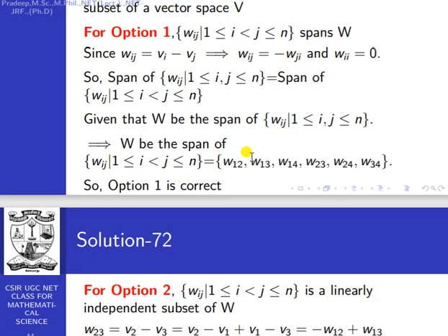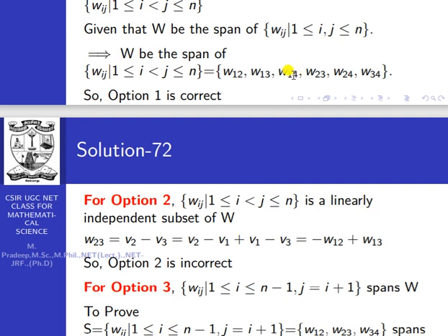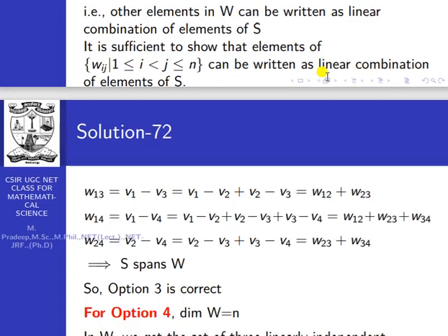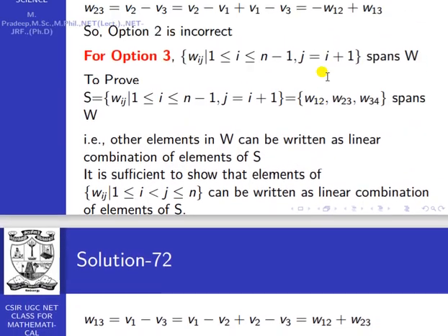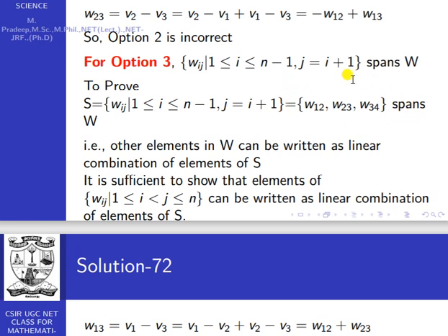The set with 1 ≤ i, j ≤ n is equivalent to this one. That means span of this element is equivalent to span of this element. So it is enough to take one element among these 6 elements, which is not in that set, and say that it is spanned by these 3 elements. Among these 6 elements, if any element is spanned by these 3 elements, that is enough.